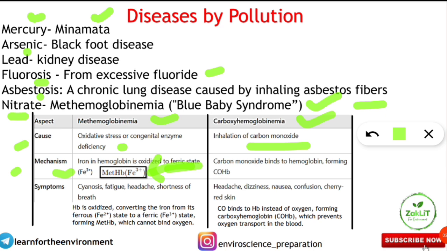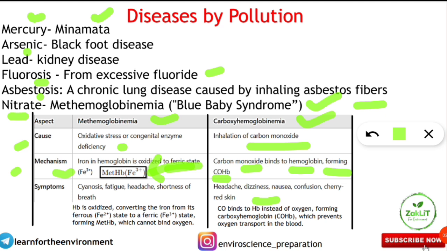Next is carboxyhemoglobinemia, that is carbon monoxide. When it binds with the hemoglobin in our blood, it forms COHb. CO means carbon monoxide, and when it binds with hemoglobin, that is Hb, it forms COHb, that is carboxyhemoglobin. So what happens is, whether it is forming methemoglobin or carboxyhemoglobin, instead of carrying the oxygen, it is carrying carbon monoxide in the case of carboxyhemoglobinemia.